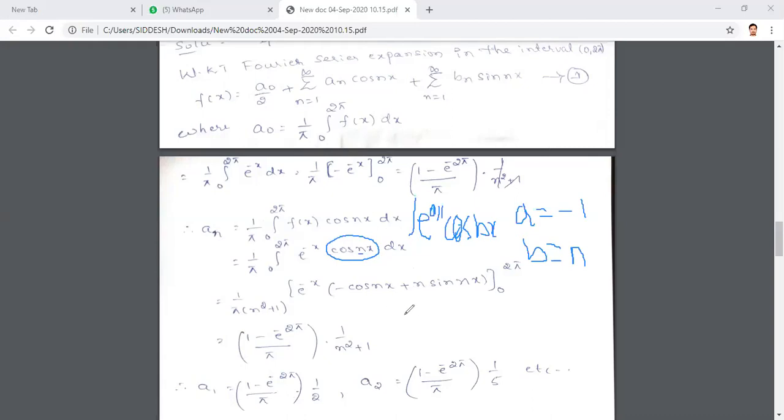Yes, sir. Now substitute the upper limit and lower limit. Upper limit is 2 pi and lower limit is 0. What is the value of cos 2 pi? Cos 2 pi is 1. Sin 2 pi is 0, so the upper limit value becomes 0. Sin 0 is 0. That means this whole sin term will become 0 for both the upper and lower limits.